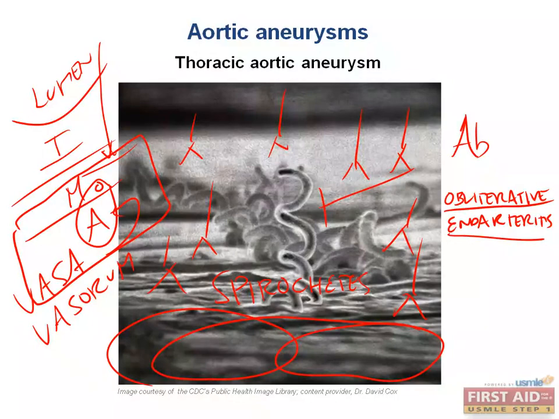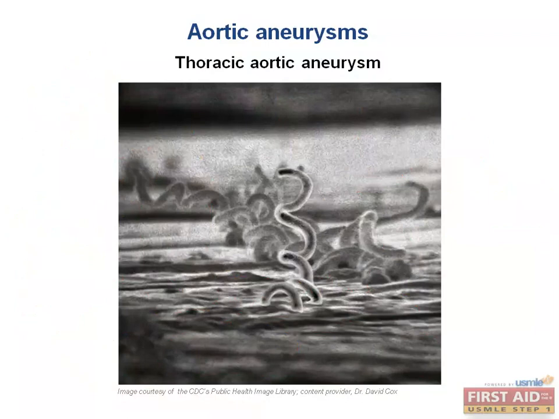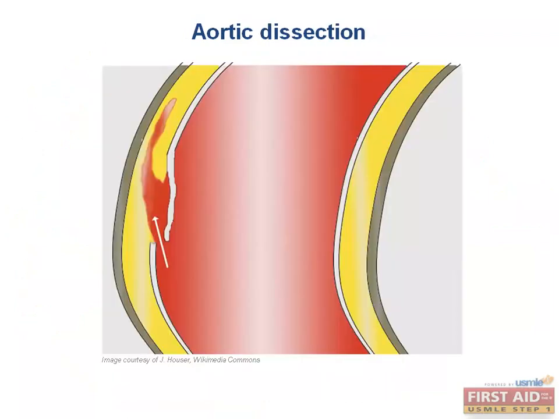So why do we need to be worried about a thoracic aneurysm? Obvious answer to that, but let's continue and discuss why. Aortic dissection.